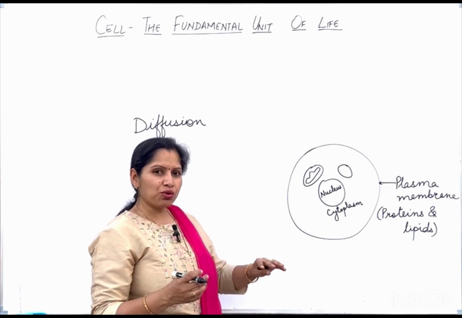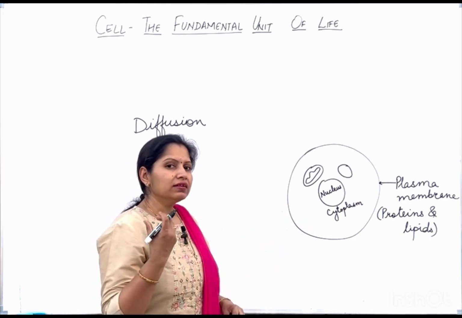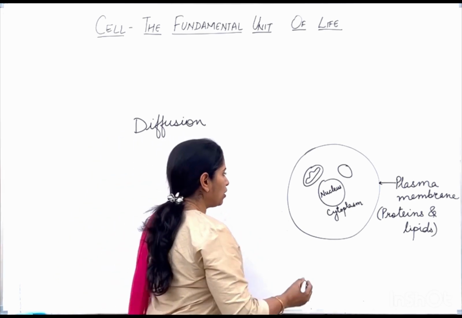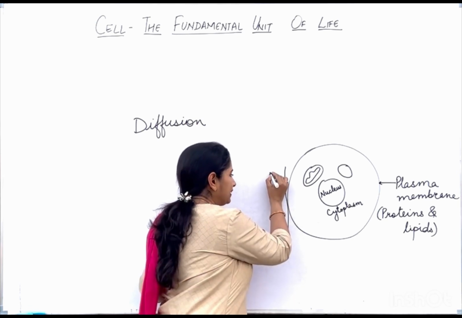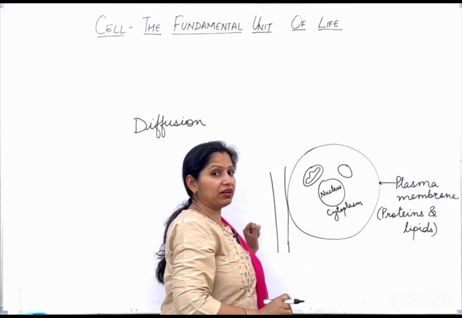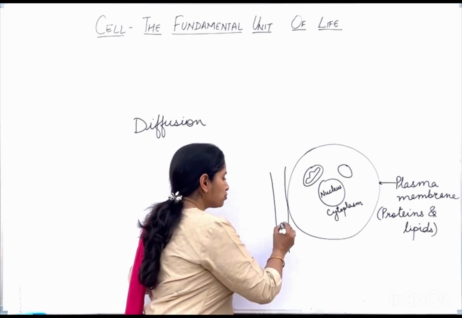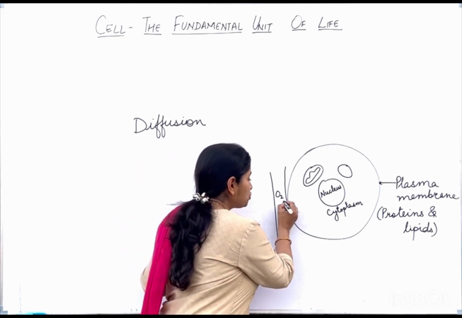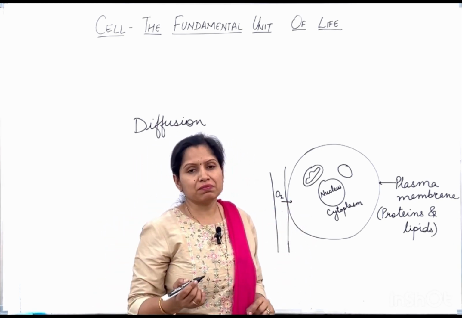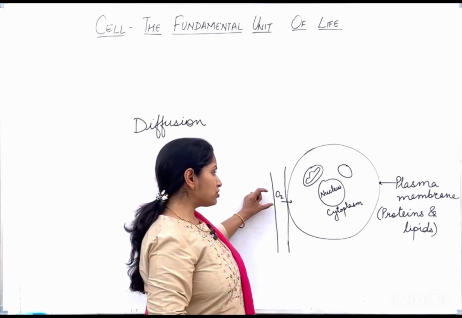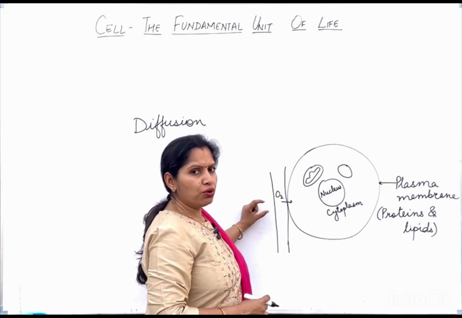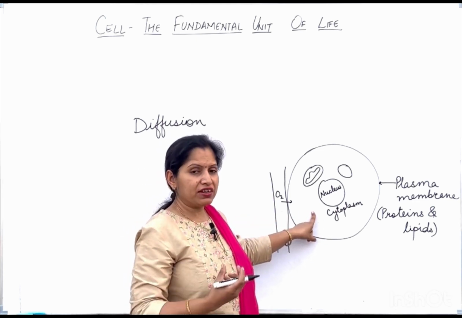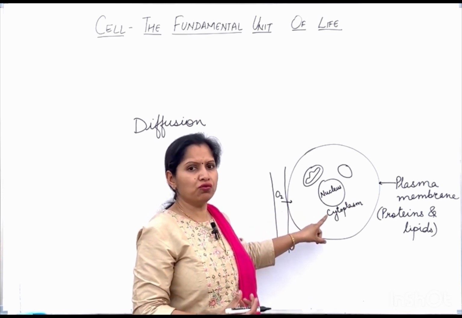A cell requires oxygen, and during the process of respiration, every cell produces carbon dioxide. Now, every cell is surrounded by blood capillaries. These blood capillaries have oxygenated blood in them. So, oxygen is there in these blood capillaries. This oxygen moves into the cells through the plasma membrane, because oxygen concentration is high in blood capillaries, so it will go inside the cell where there is a lower concentration of oxygen.